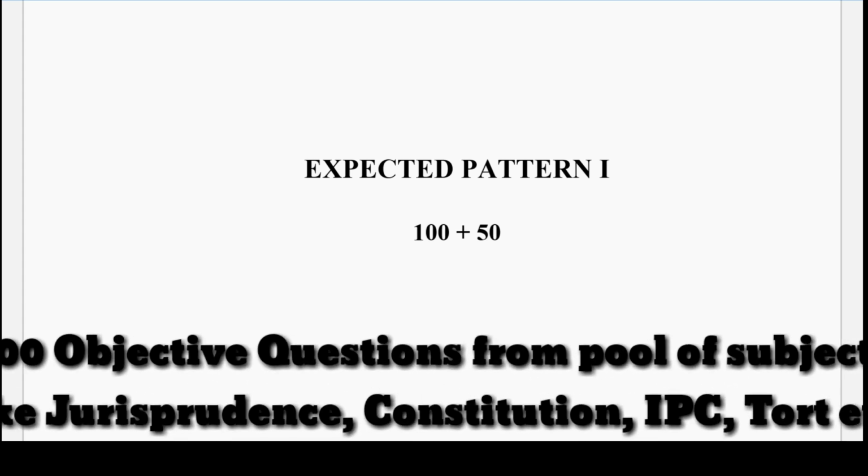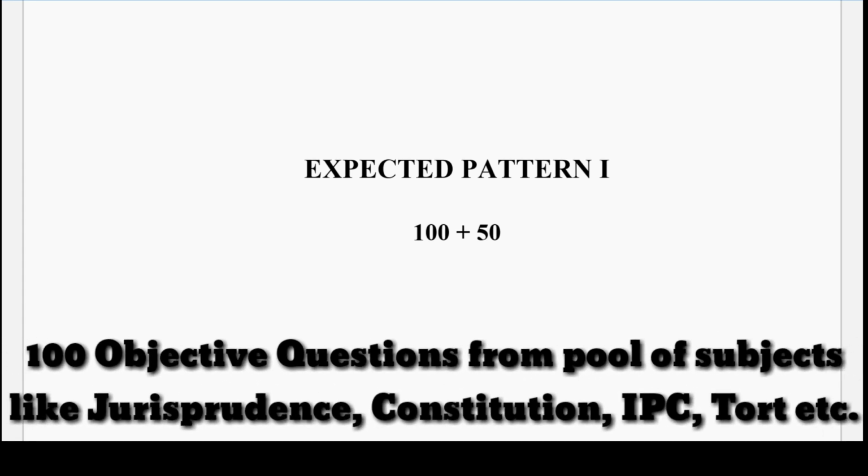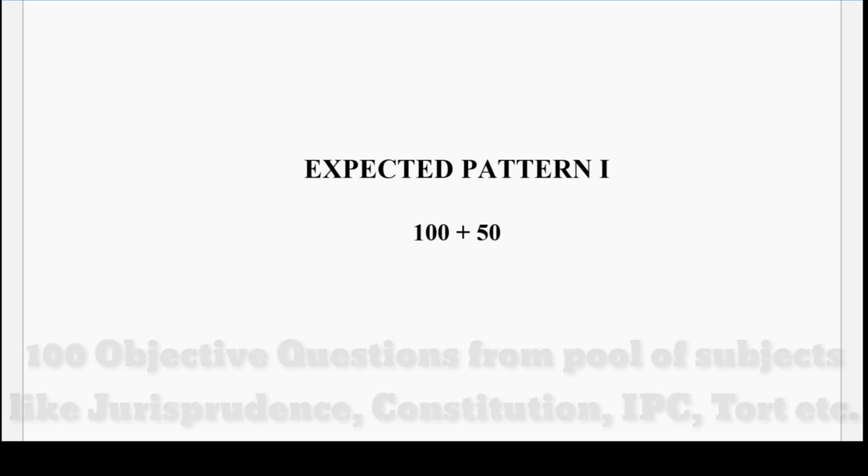Expected pattern number one talks about 100 plus 50: 100 objective questions and 50 subjective questions. Let's talk about the objective part first. There are two possibilities. The first possibility is that all the subjects like jurisprudence, constitution, tort, contract, IPC, everything from that pool of subjects, 100 questions will be chosen.